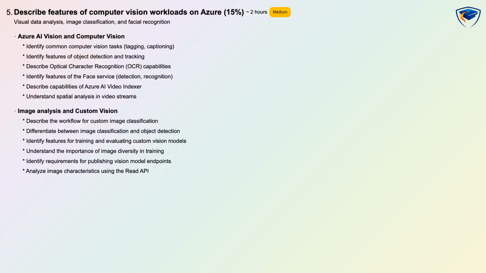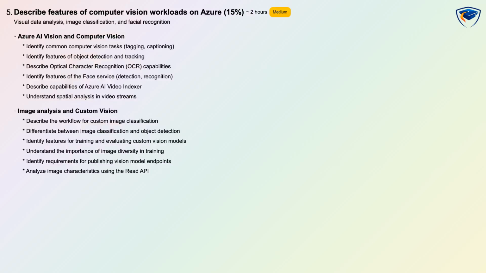Describe features of computer vision workloads on Azure is weighted at 15%, difficulty medium, and has an estimated learning time of 2 hours with conceptual plus scenario-based assessment. You will identify common computer vision tasks such as image tagging and captioning, object detection and tracking, OCR capabilities, face detection and recognition, Azure AI video indexer features, and spatial analysis in video streams.